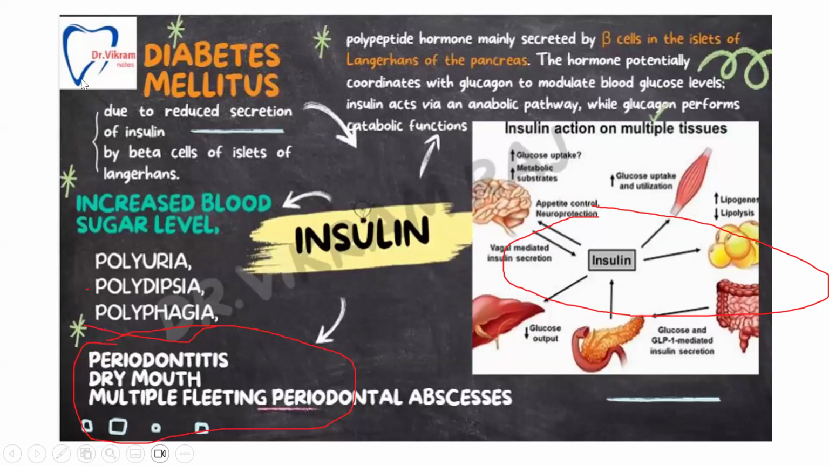Coming to insulin, this is the hormone that is secreted from the pancreas, right? Diabetes mellitus is due to the reduced secretion of insulin by the beta cells of the islets of Langerhans. This is a basic fundamental thing that we have been studying.